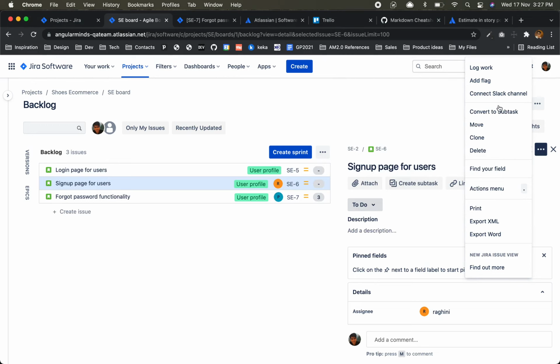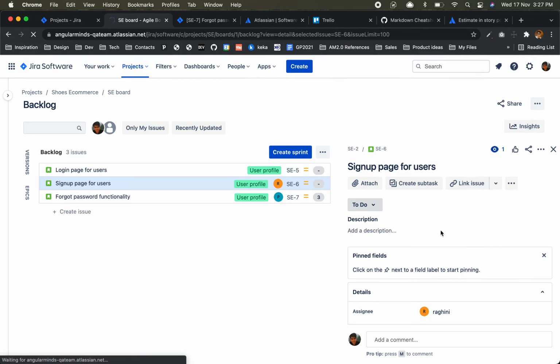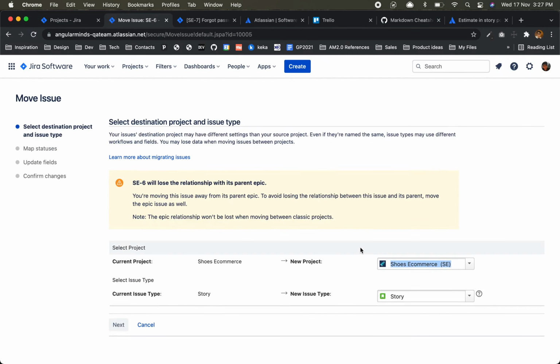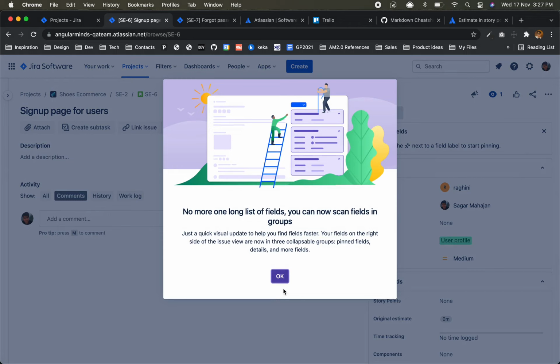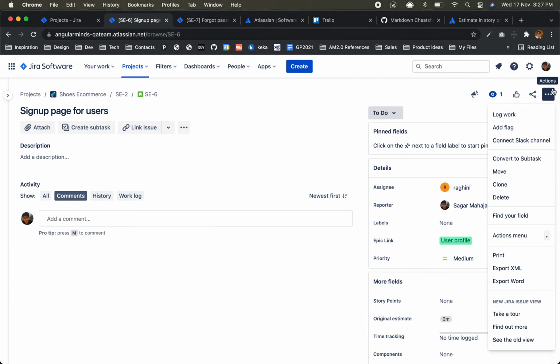Okay, then convert to subtask. Move. Move is something like if we have to move somewhere. Okay, then clone, delete, pretty much like standard action menu, print, like simple.